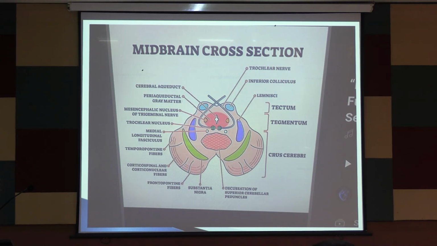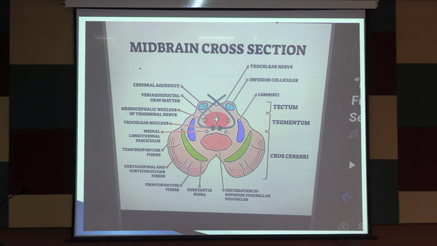In the lower part of the medulla, there is the nucleus gracilis and nucleus cuneatus, where the posterior column fibers relay. After that they form the medial lemniscus, which goes to the upper side, the thalamus. So the medial lemniscus is the representation of the posterior column fibers.